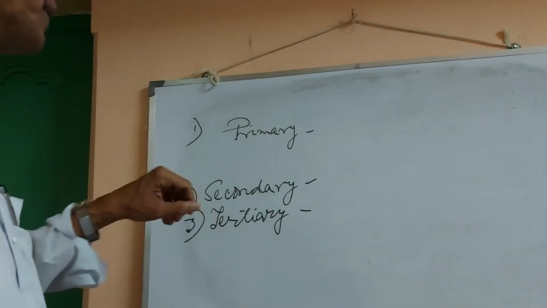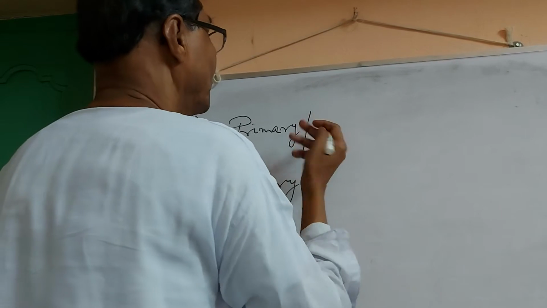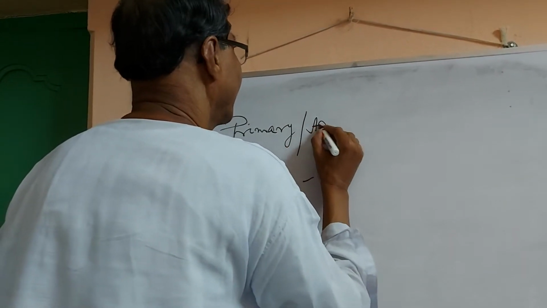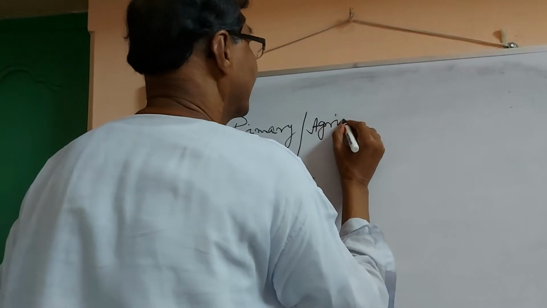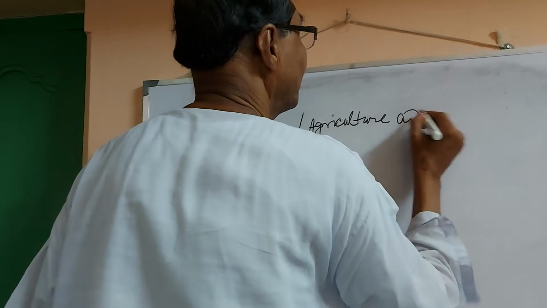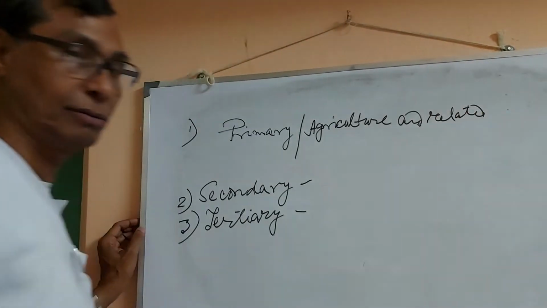Now you see, primary has another name. The name is agriculture and related sector. Okay.